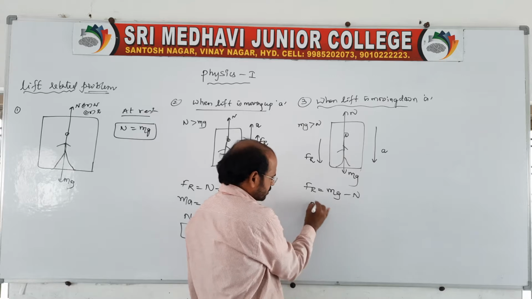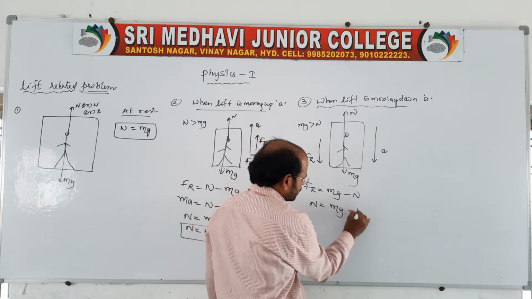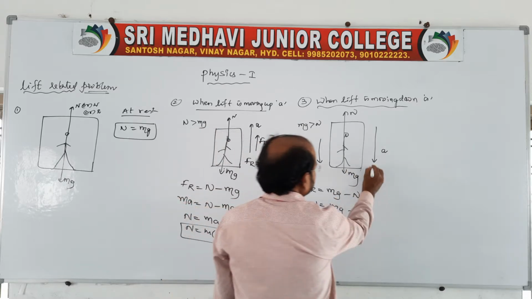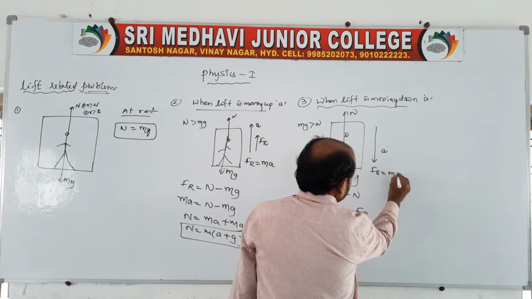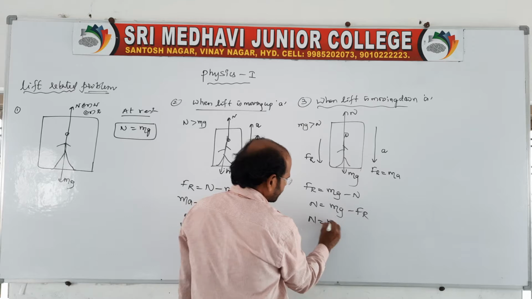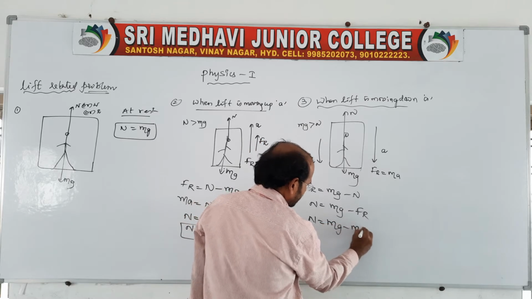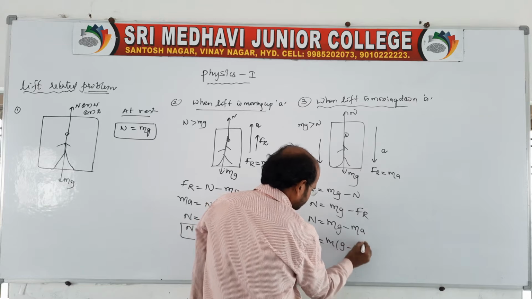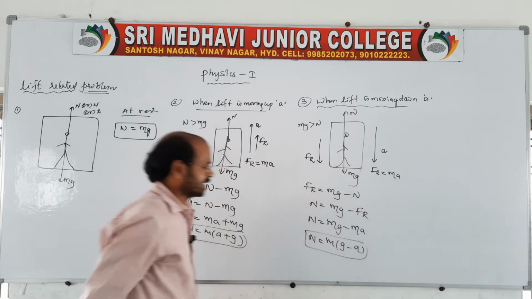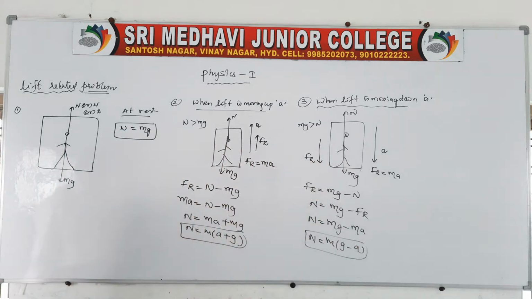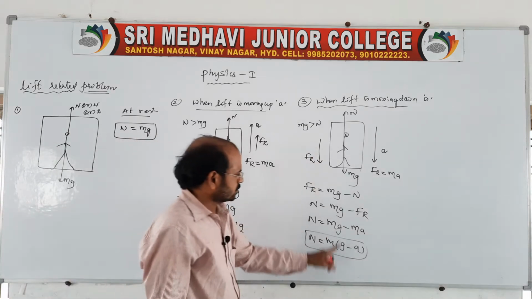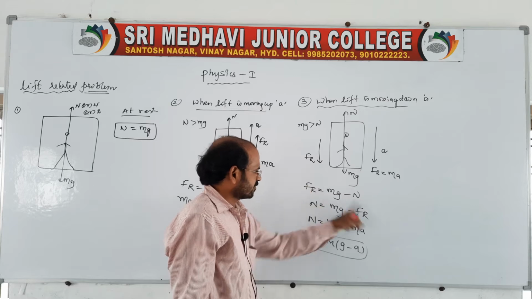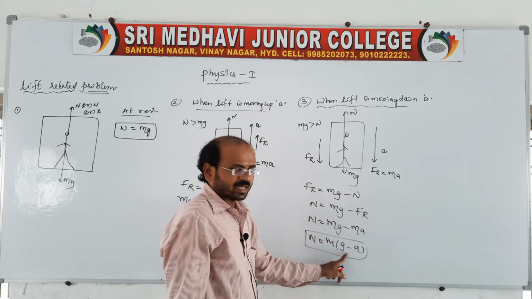So the normal, or apparent weight, is what we write like this. Fr is equal to ma. Then when moving down, N is equal to mg minus ma, that is N is equal to m(g minus a). So when moving up it is a plus g, and when moving down it is g minus a, because N is taken here, Fr is taken here, so ma, so g minus a.